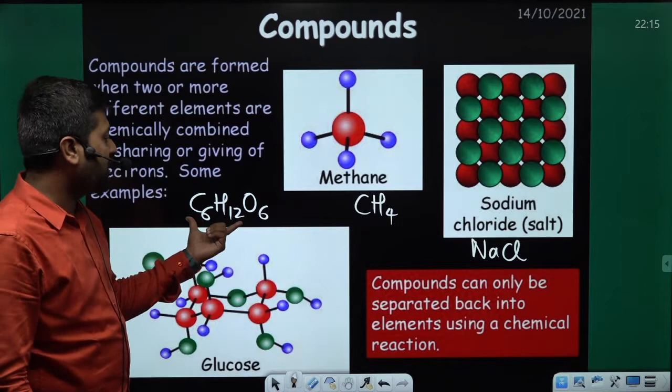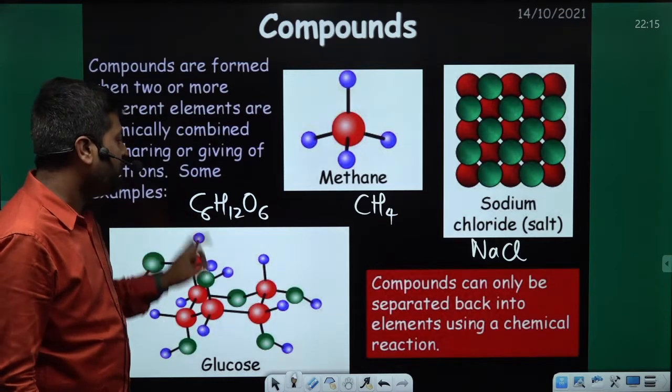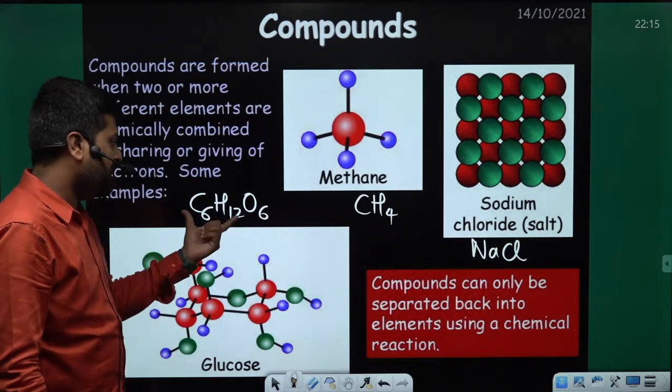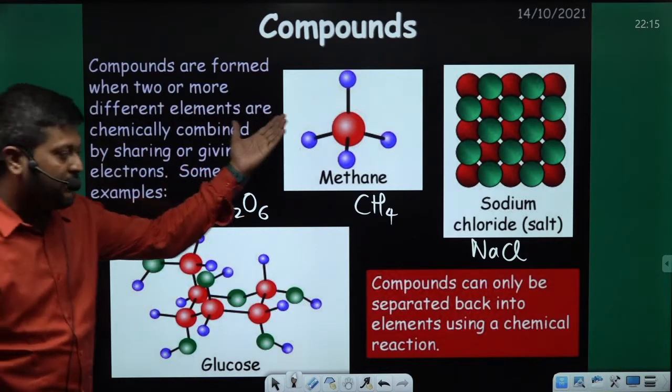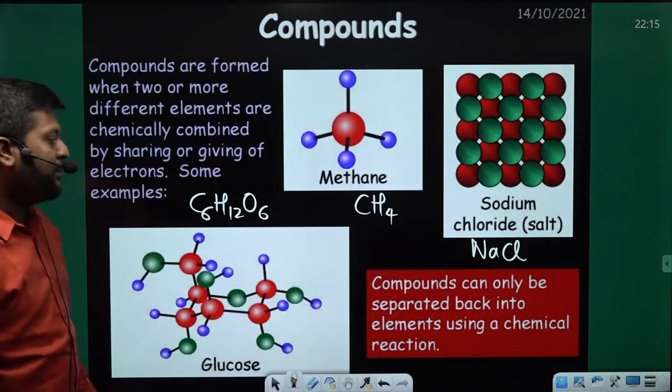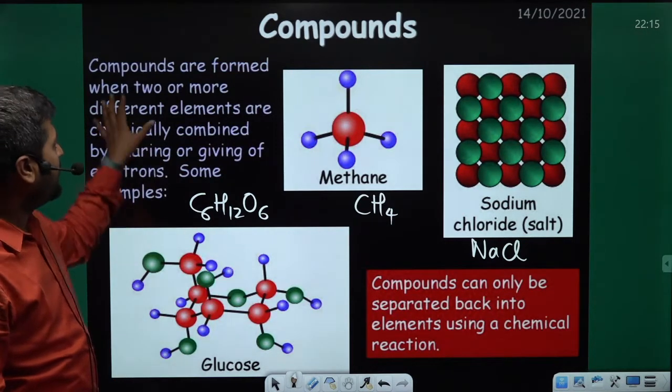Okay. So here you can see that these are called compounds because they are made up of different types of atoms. They are made from the combination of different types of atoms. So these are called the compounds. Okay, compound definition here.